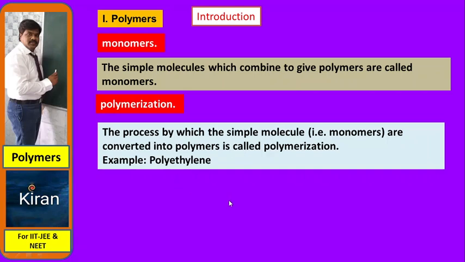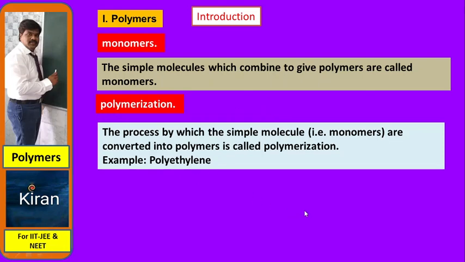A simple molecule is changed into a big molecule. Single molecules combined together into a very huge molecule. That big molecule is considered a polymer. The preparation of a big molecule from simple monomers, this process is termed polymerization.